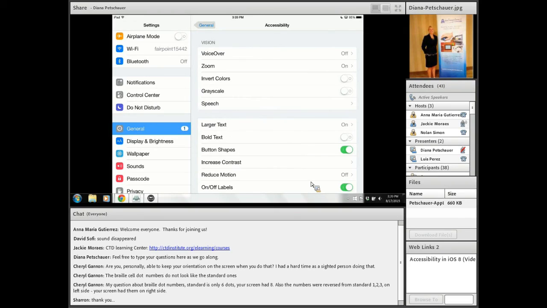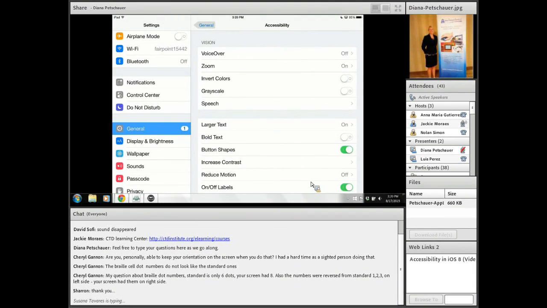And just know that if you have a user who has low vision or cortical visual impairment, and some of us who are just aging and our eyes get tired, being able to invert the colors and have white on black or opposite contrast can be very helpful. Also grayscale below that if that is needed. And below that says speech, and this is one of my favorite accessibility features to show.